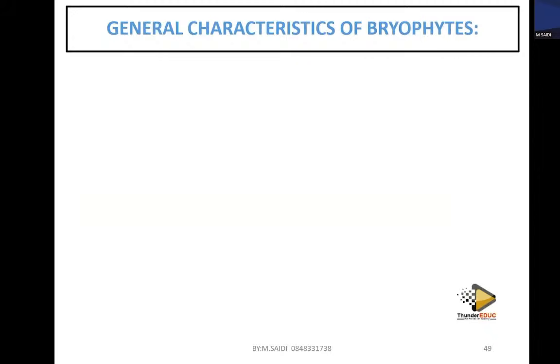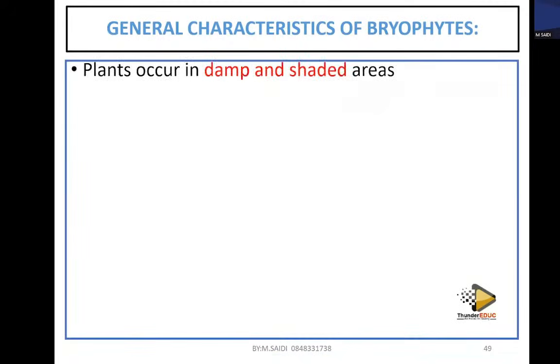So let's look at the general characteristics of the bryophytes. Number 1, they are found in damp areas. They are found in damp and shaded or shady areas, areas which are a little bit moist.